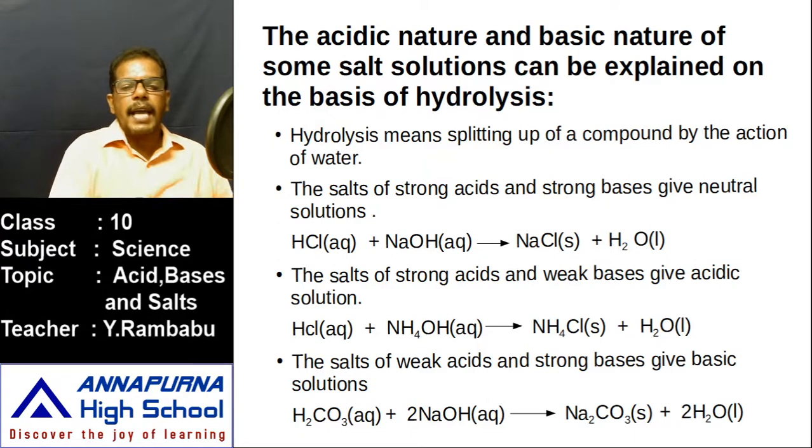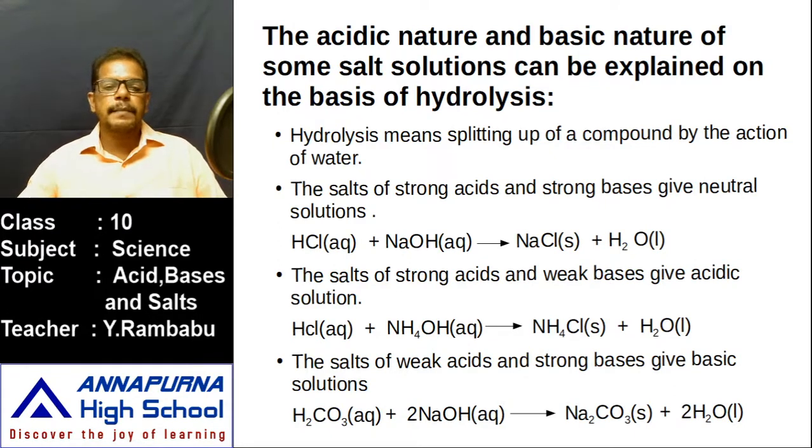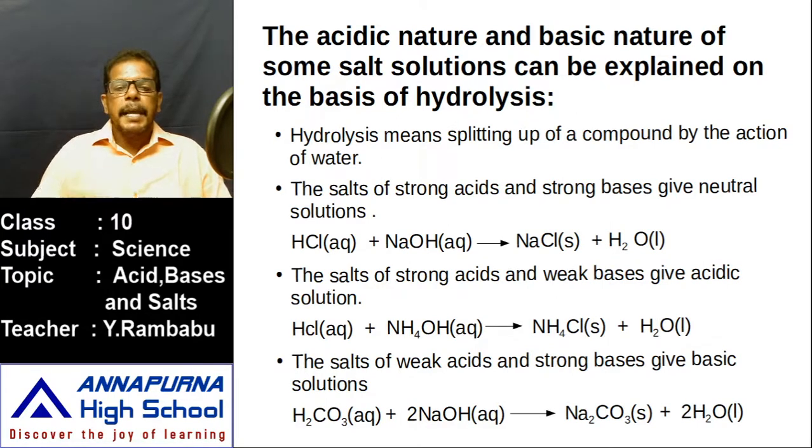Why? When a strong acid reacts with a weak base, which type of salt is formed? The formed salt is acidic in nature. Strong acid means more H+ ions. Weak base means fewer OH- ions. The OH- ions present in the weak base are neutralized by H+ ions. Some excess of H+ ions are there. That excess of H+ ions imparts the acidic nature to the salt. In this manner it happens.